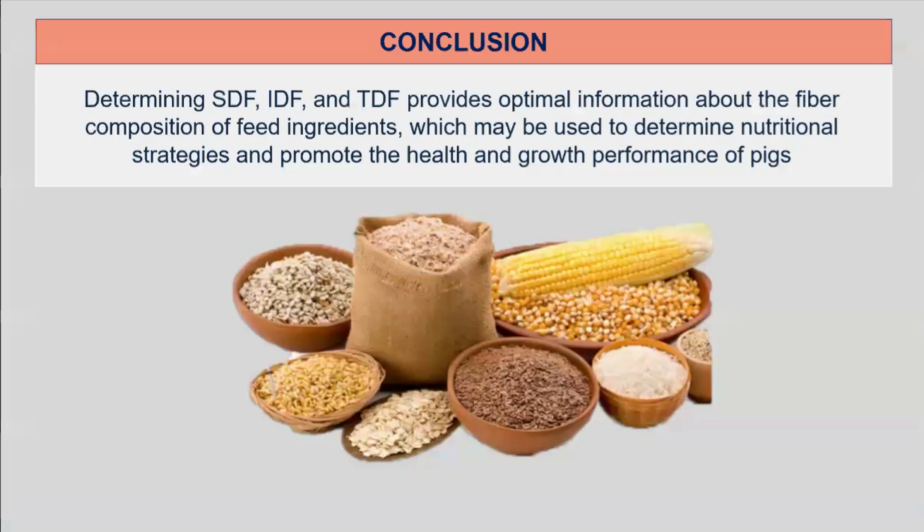In conclusion, the soluble, insoluble, and total dietary fiber accounts for the majority of fiber in feed ingredients and provides optimal information about the fiber composition of feed ingredients, which may be used to determine nutritional strategies and promote the health and growth performance of pigs. Likewise, the total dietary fiber analysis in feed ingredients allows us to analyze the nutrients to 100% in cereal grains and cereal grain co-products, but for oilseeds and oilseed co-products, an additional analysis for sugars and oligosaccharides is needed.